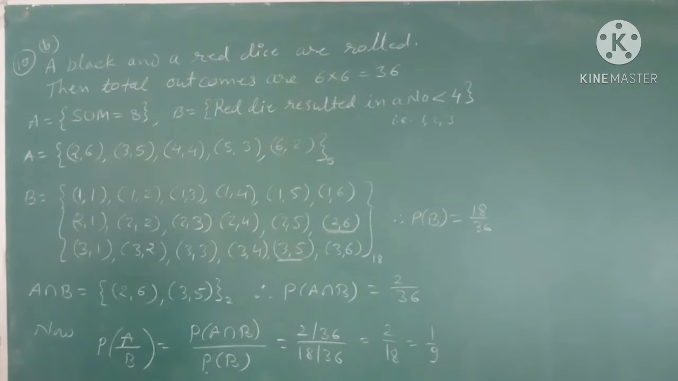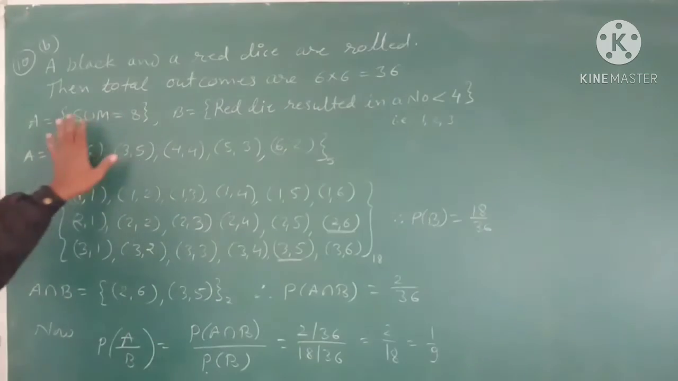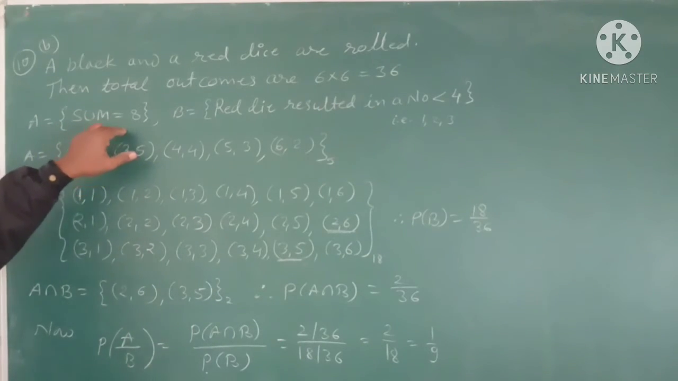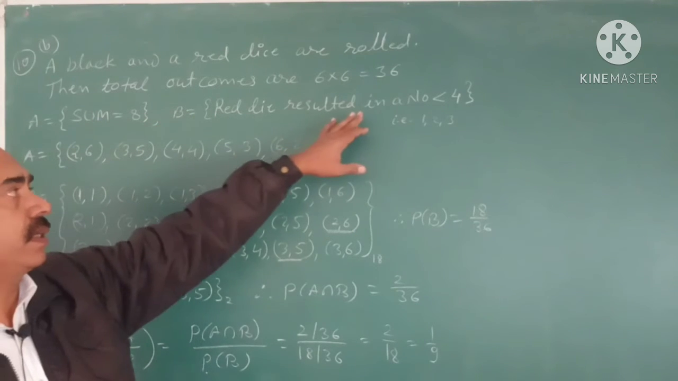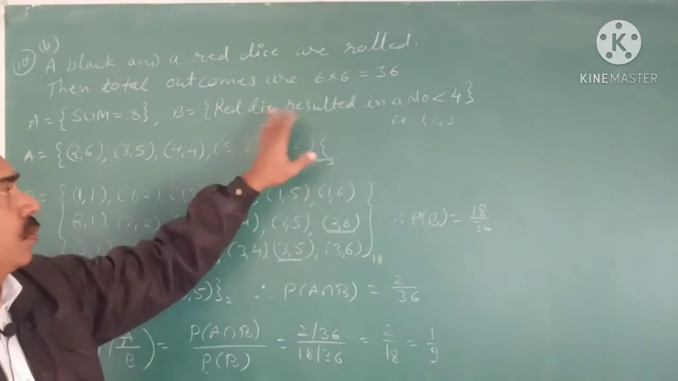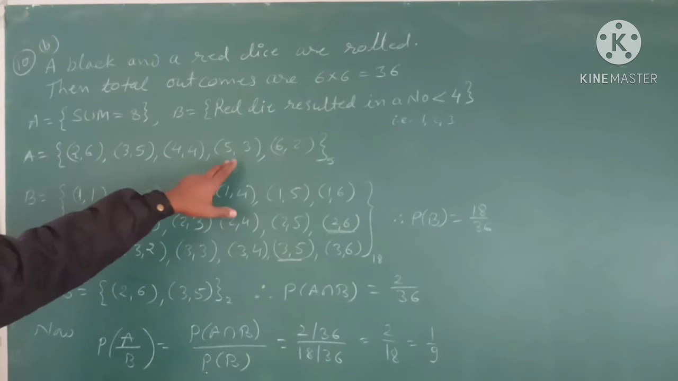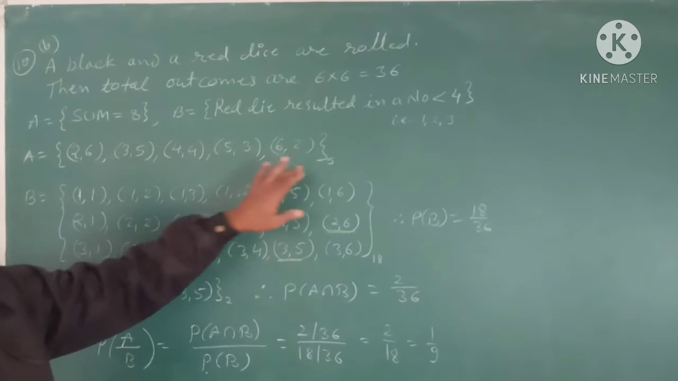Find the conditional probability of obtaining sum 8 given that the red die resulted in a number which is less than 4. So if 2 dice are rolled, then total outcomes 6 into 6, 36, and event A is sum is 8, and event B is red die resulted in a number less than 4. Less than 4 means only 1, 2 and 3 on the red die. Now event A, sum is 8: 2 6, 3 5, 4 4, 5 3 and 6 2. So these are total 5 events.